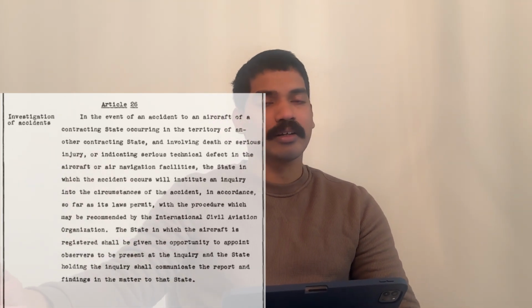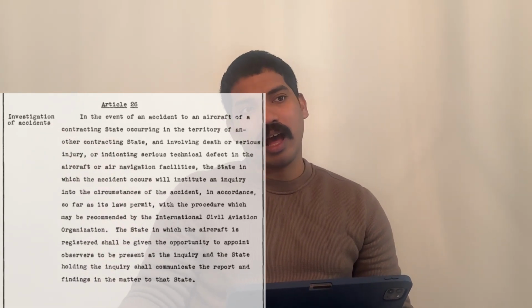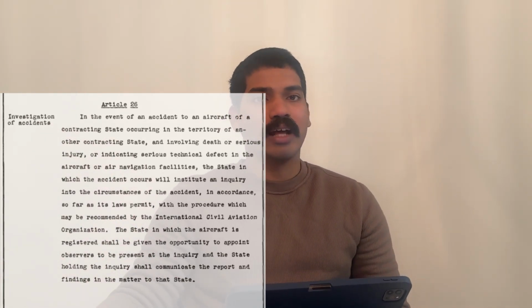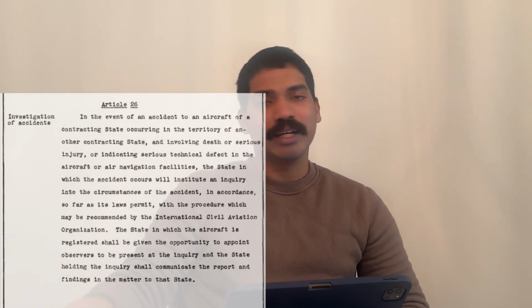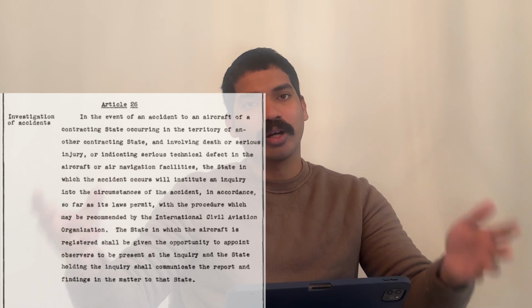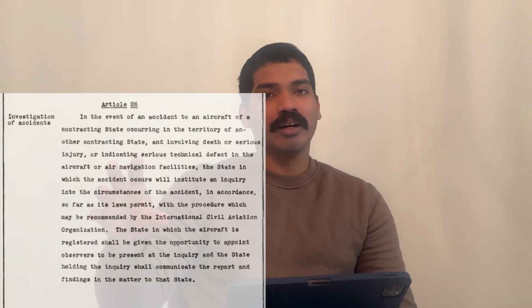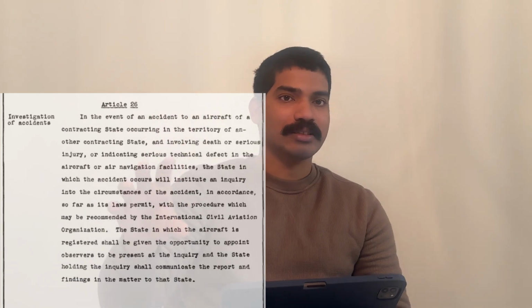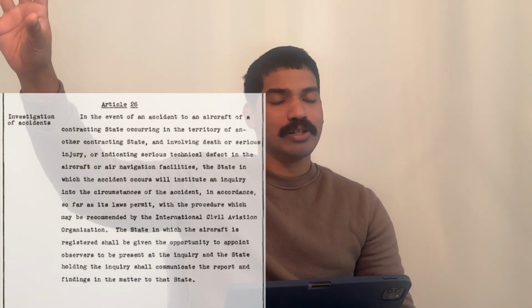If another aircraft is coming to, let's say, India, and they have gone through an accident, and there is a case in which many people died or a few people died or are injured, what happens is that India will investigate this accident as per the norms or guidelines of the International Civil Aviation Organization.